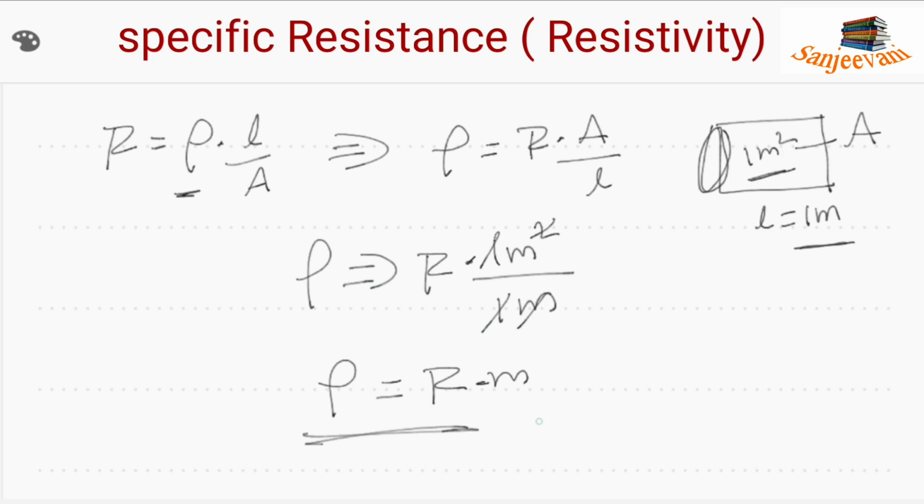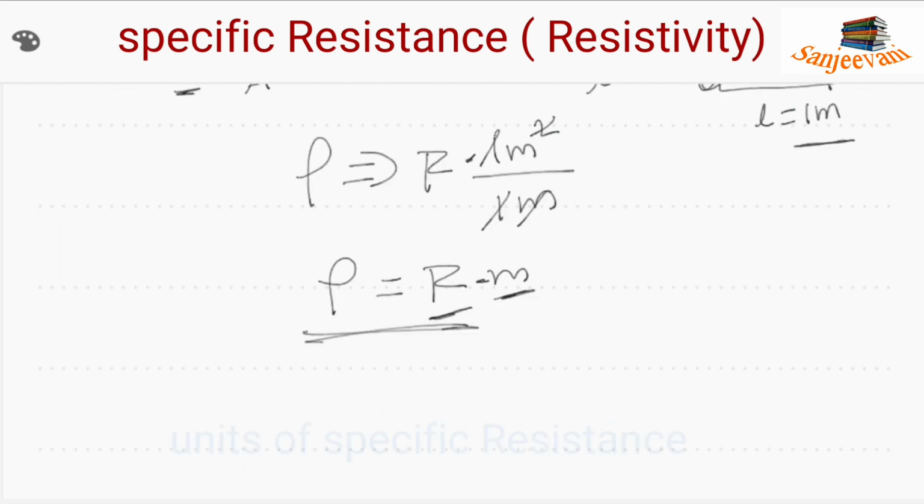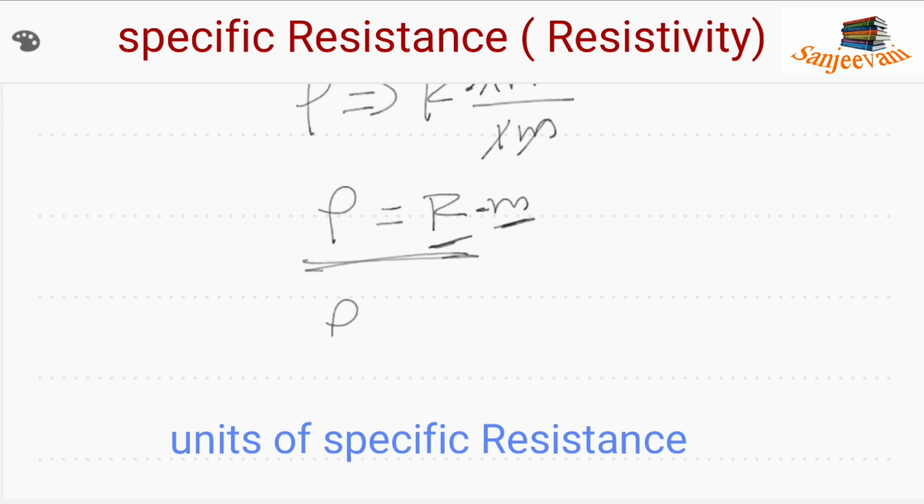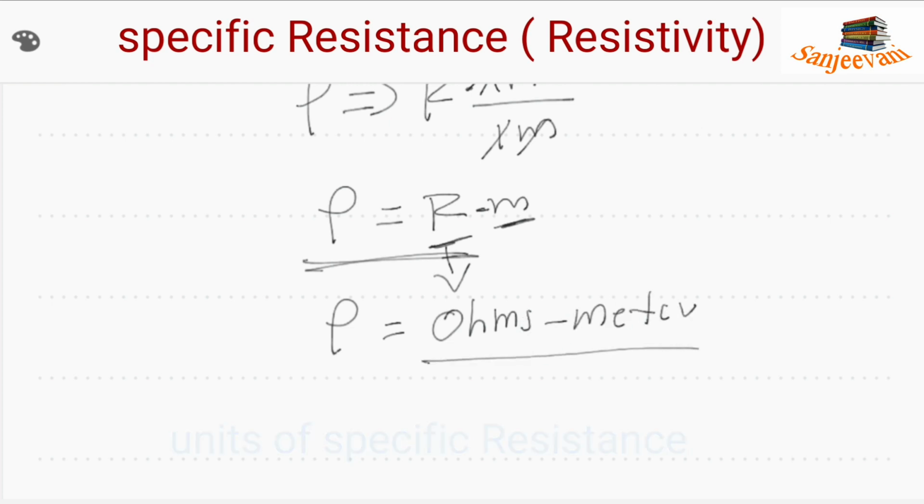Meter is nothing but a unit. When it comes to the units of specific resistance, that is equal to resistance times meter: the units are ohm meter. To make you understand I wrote meter here, but meter is a unit, not a numerical value, so we should not mention it here. Have you got my point?